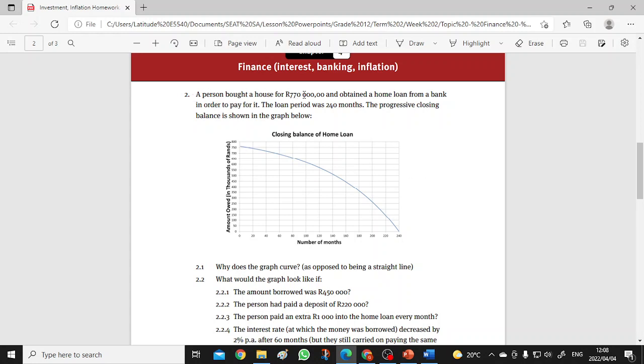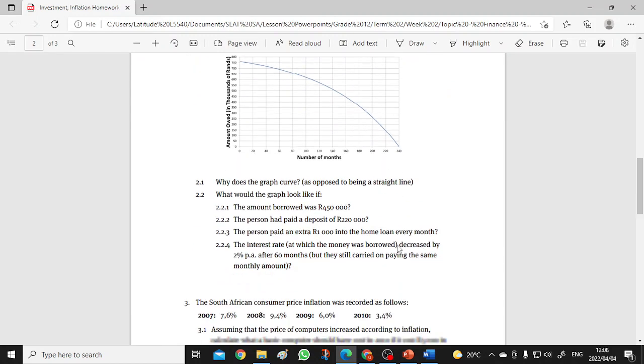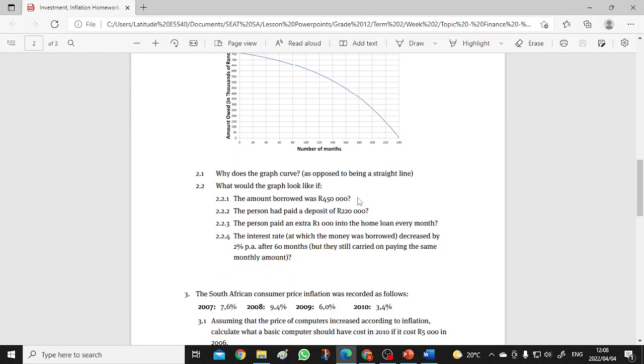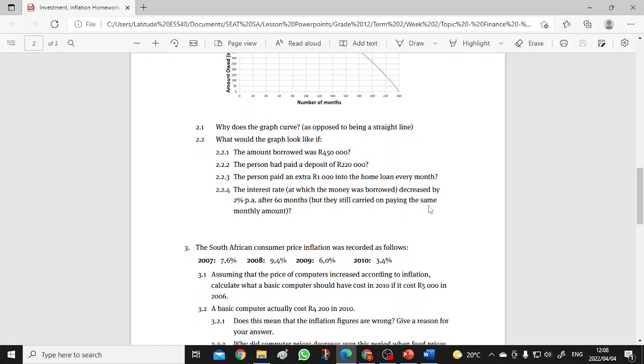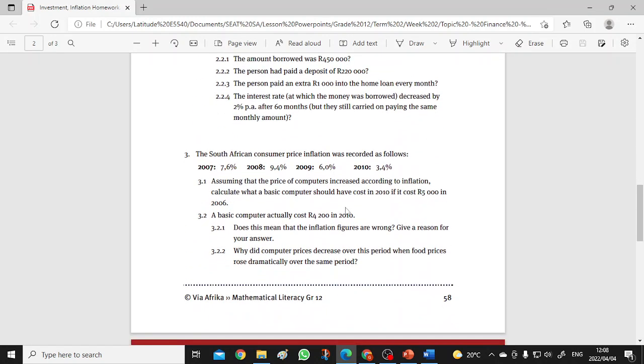A person bought a house for 770,000. Now you've got another example to do: the amount borrowed, all of that. They ask you to read off the graph. South Africa's consumer price inflation was recorded at so much.